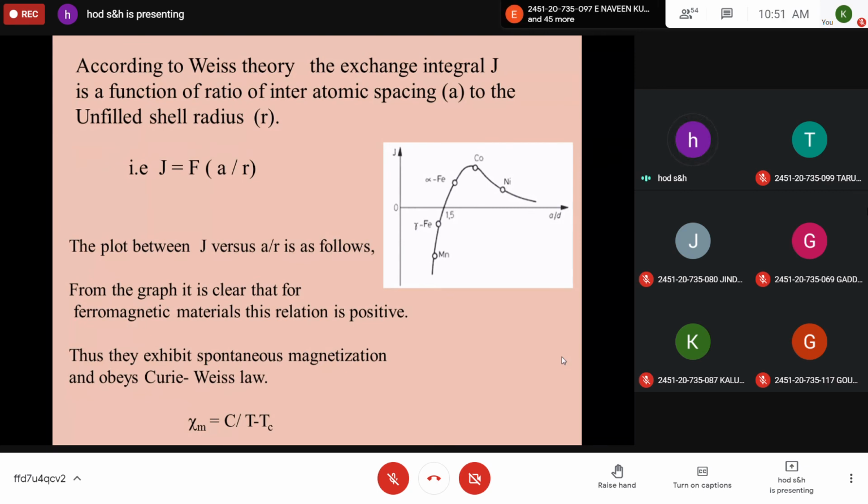That is, J is equal to a function f of a by r. And the plot between J versus a by r is as follows. You take the diagram. Here, I have copied it from Google, because here it is given a by d, but better you write a by r along the x-axis. Remaining everything is the same.